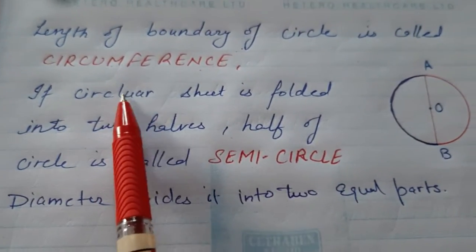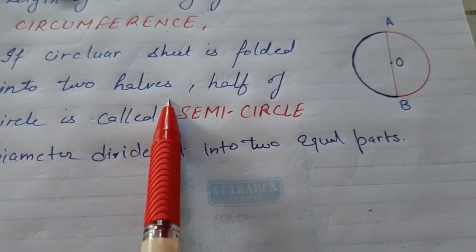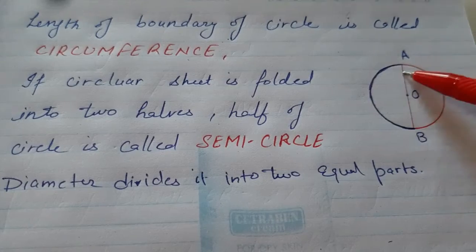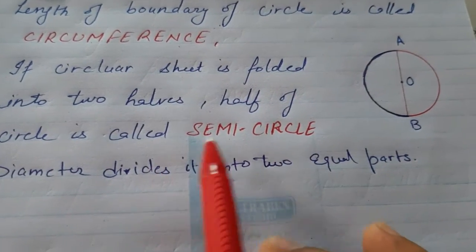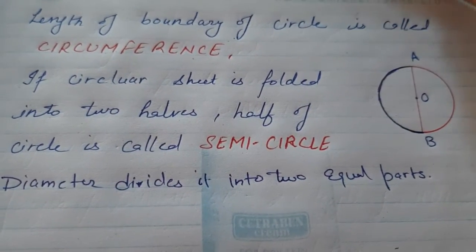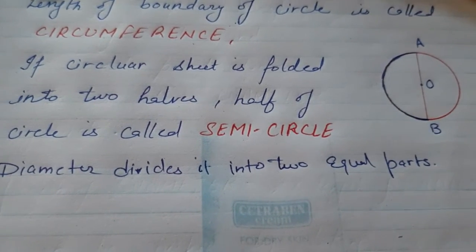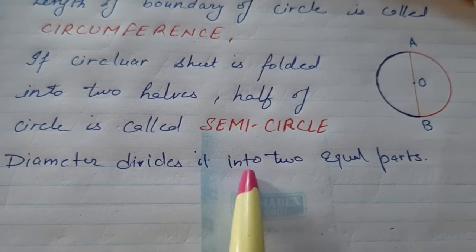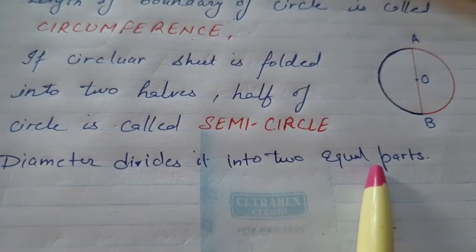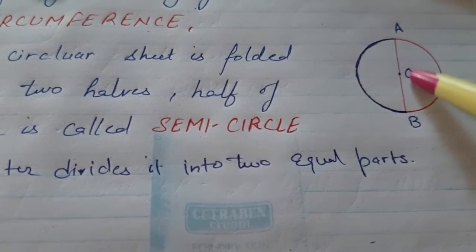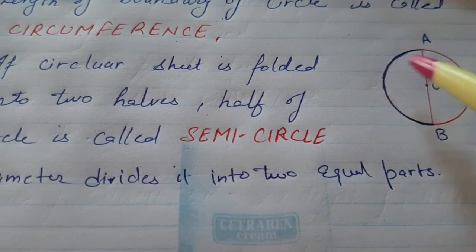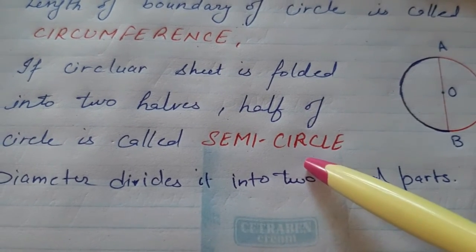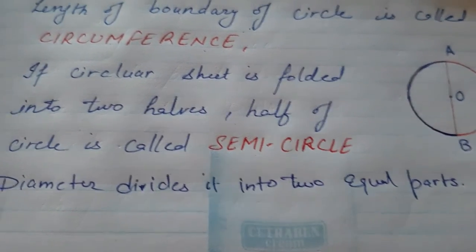If a circular sheet is folded into two equal halves, then the half of the circle will be called the semicircle. The diameter divides the circle into two equal parts. See, this is the diameter. It is dividing this circle into two equal halves. और दोनों equal halves क्या कहते हैं उसको? Semicircle. I think you understand all about the circle.